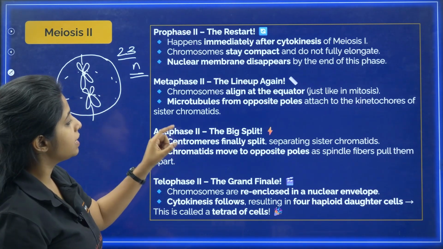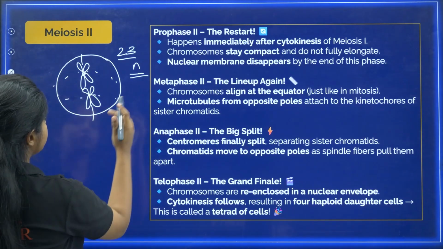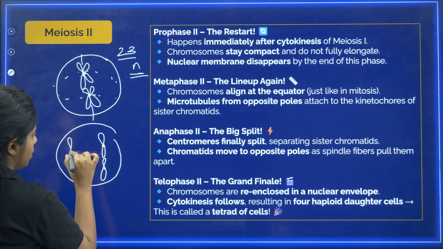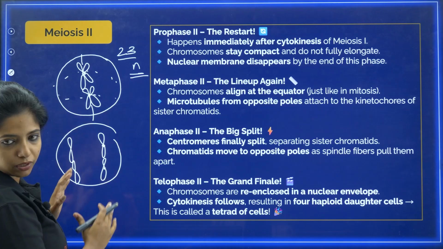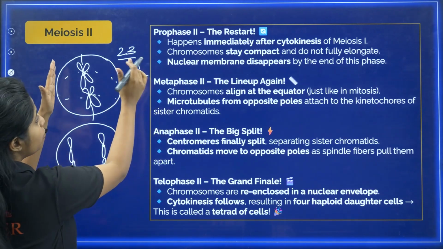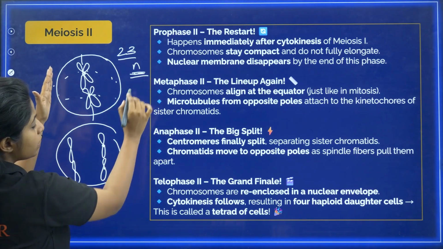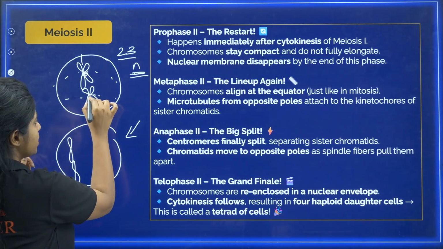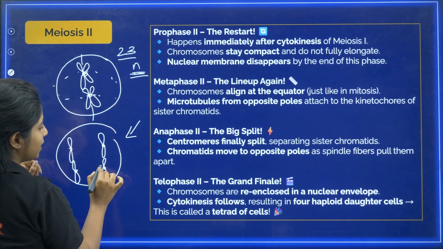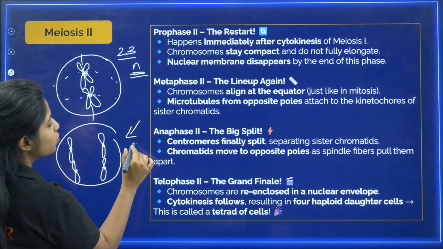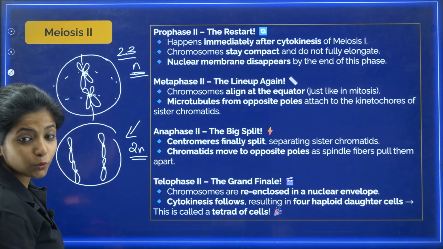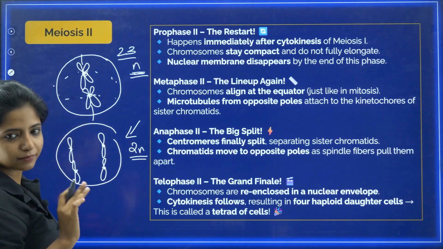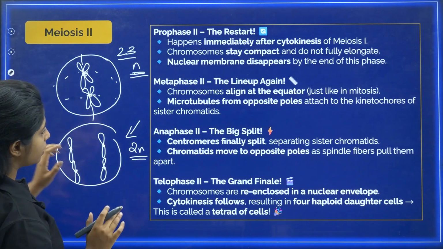In anaphase, what will happen? Centromeres finally split. So in this condition, my dear children, you get one chromatid over here, another chromosome over here, this chromosome over here. The chromatids have split. So if it was N over here, what is the number of chromosomes over here? They have divided. The centromeres itself have divided. So it becomes 2N, if you talk about the whole cell. But not to confuse you, my dear children, just to make you understand, it is 2N now.